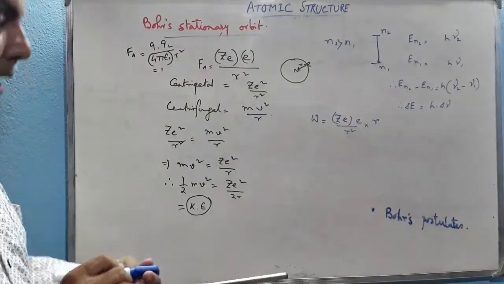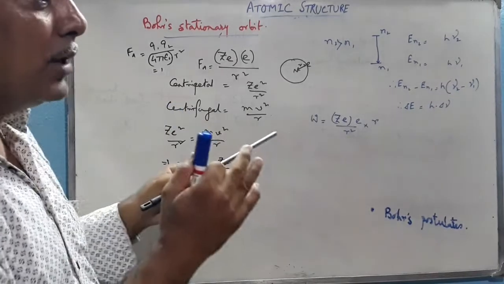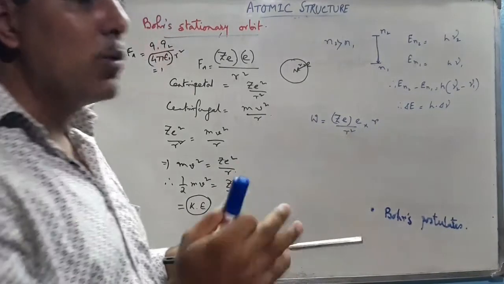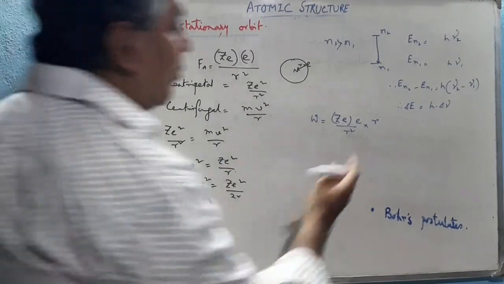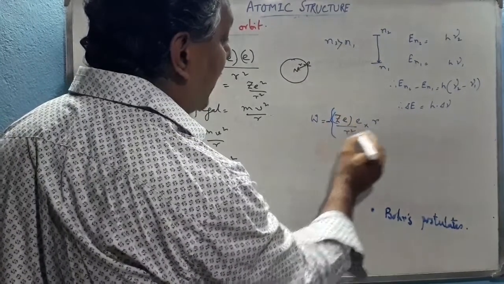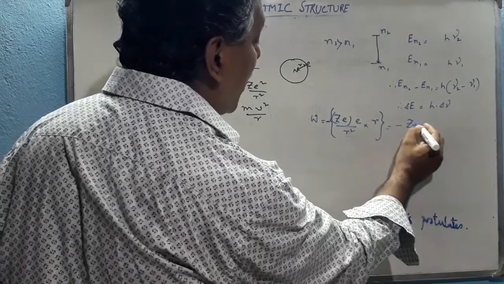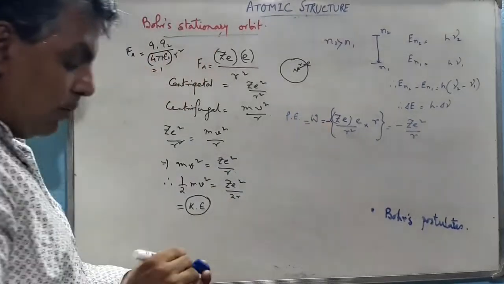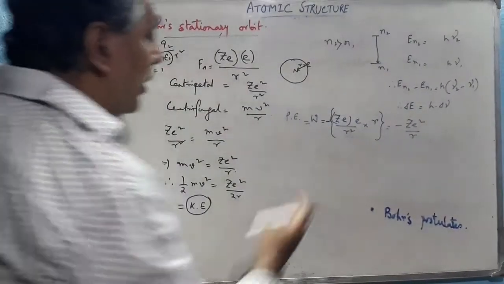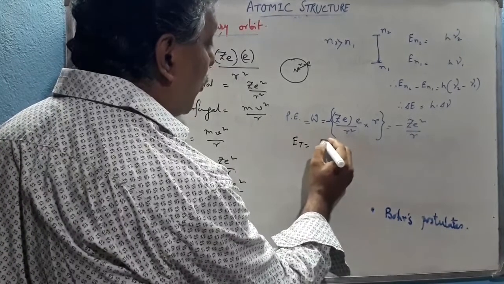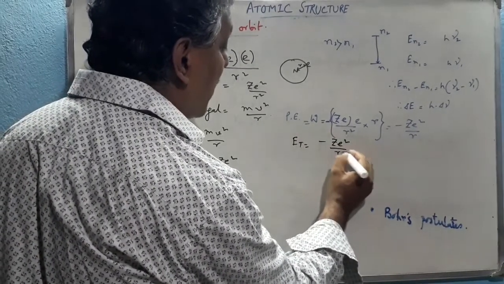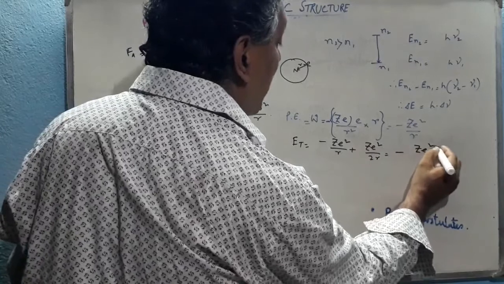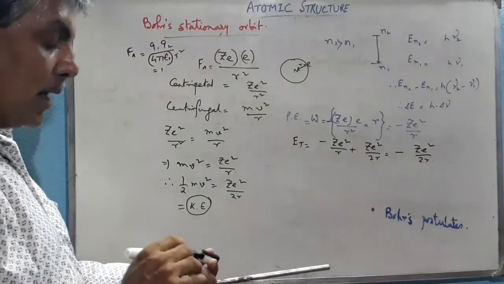Now, the electron is attracted by the nucleus, so the electron comes towards the nucleus. That means work is done by the system, and conventionally work done by the system is denoted by a negative sign. So overall it will be minus Z square by r. This is the potential energy at that particular point. So the total energy of the electron in an orbit, E total, equals potential energy minus Z square by r plus kinetic energy Z square by 2r. That means minus Z square by 2r. This is the total energy in a particular orbit.